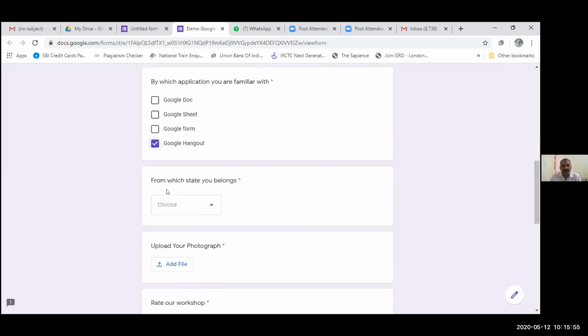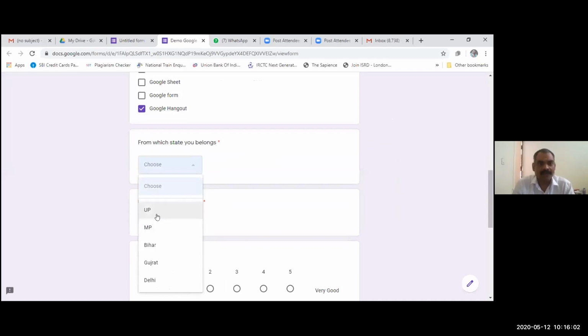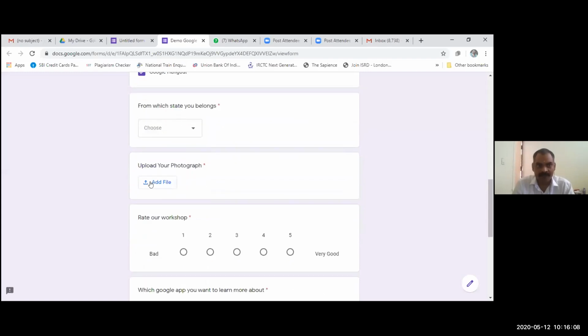From which state do you belong? So this was the drop down type question, in which there are UP, MP, Bihar, Gujarat, and Delhi. So these are some quizzes, drop down type quizzes.